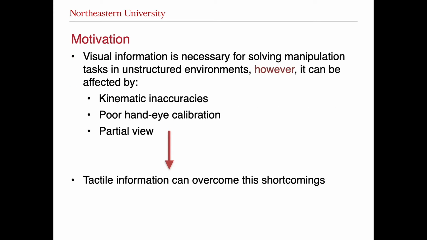In unstructured environments, it is necessary to use visual information to achieve successful manipulation tasks. However, methods that only use visual feedback have several shortcomings. For example, poorly calibrated cameras can lead to low performance due to noisy estimations. Even with a perfect hand-eye calibration, the robots might have kinematic inaccuracies. Finally, due to partial view from visual sensors, it might not be possible to capture the whole information of the environment for solving these tasks.